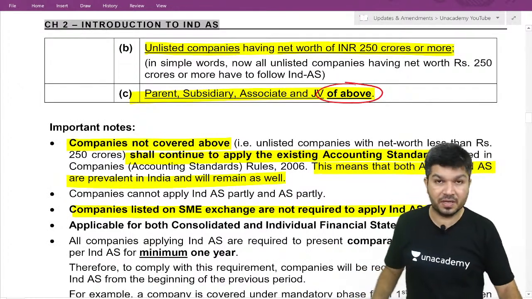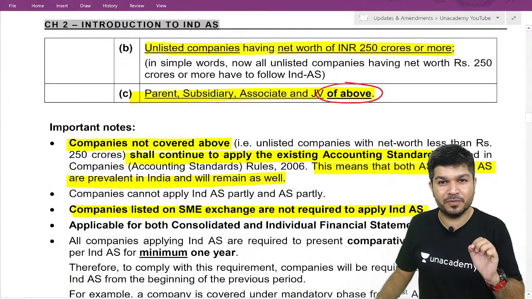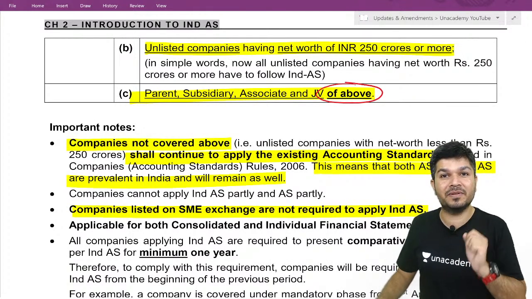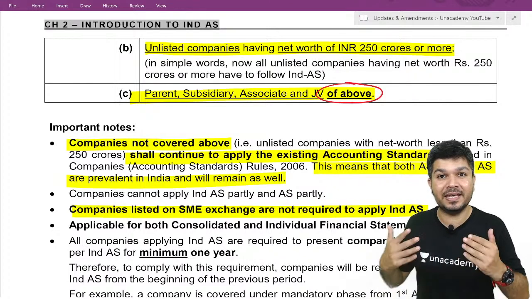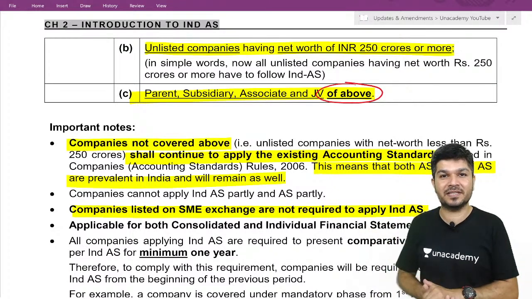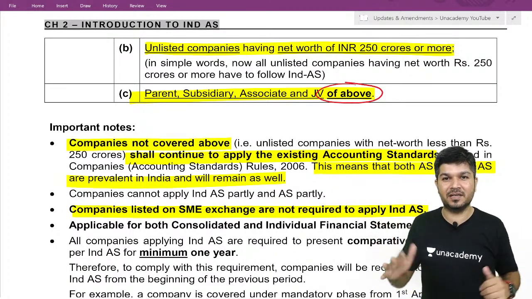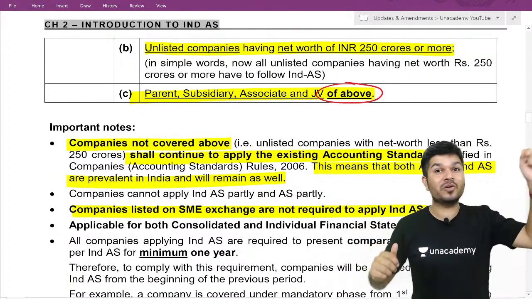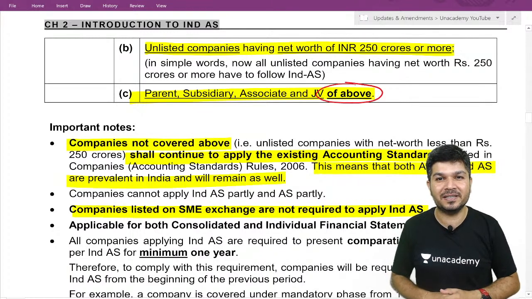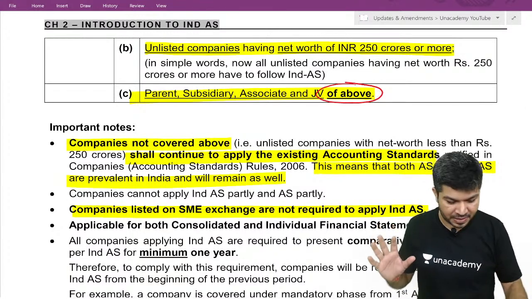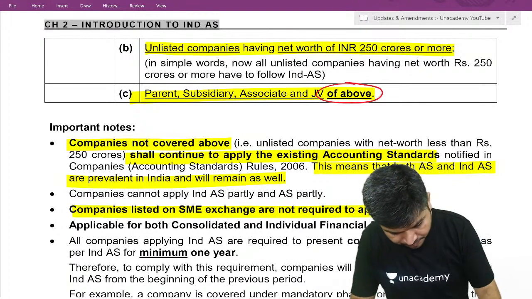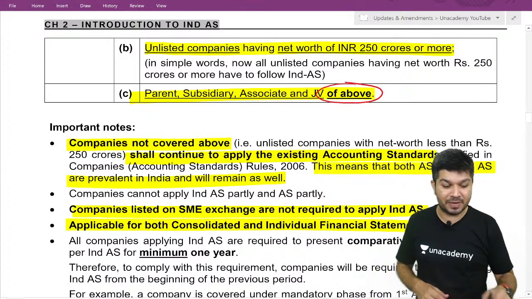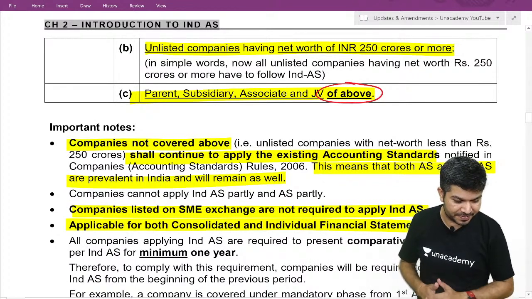Okay, now question. Sir, can I follow AS for my individual financial statement and Ind AS for my consolidated financial statement? Can I do like that? Is it allowed? No. It is applicable for both consolidated as well as the individual financial statement.